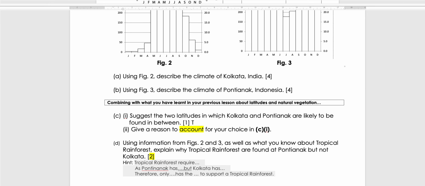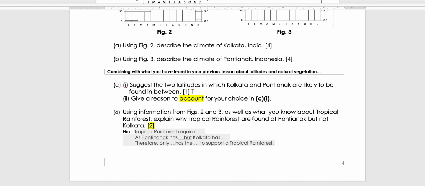Okay, all the best, and please submit this next week. And if you have any questions, just text me. All right.